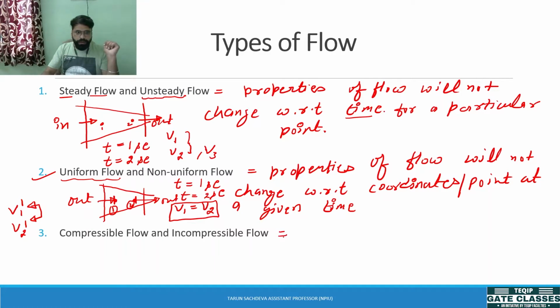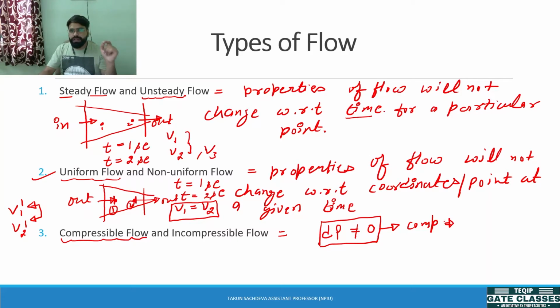Understand? Now, next one is compressible flow and incompressible flow. First we'll understand what is compressible flow. Compressible means what does it mean? The variation of density during the flow should be there, right? It means compressible flow means that the density variation should not be equal to 0. If such a type of flow is occurring, this flow is known as compressible flow. Understand? This is a compressible flow.